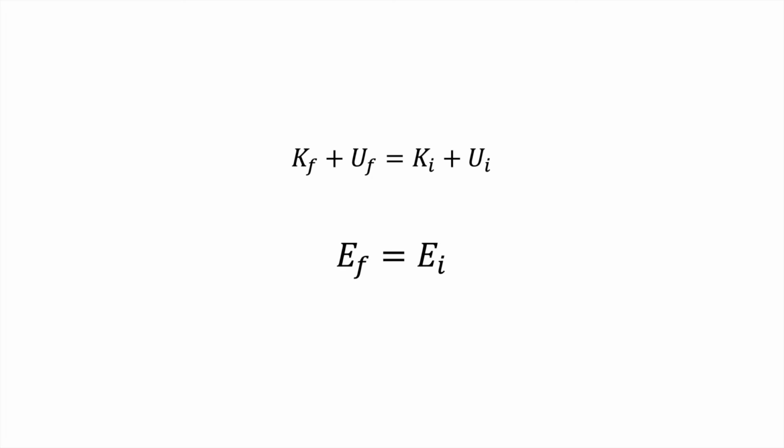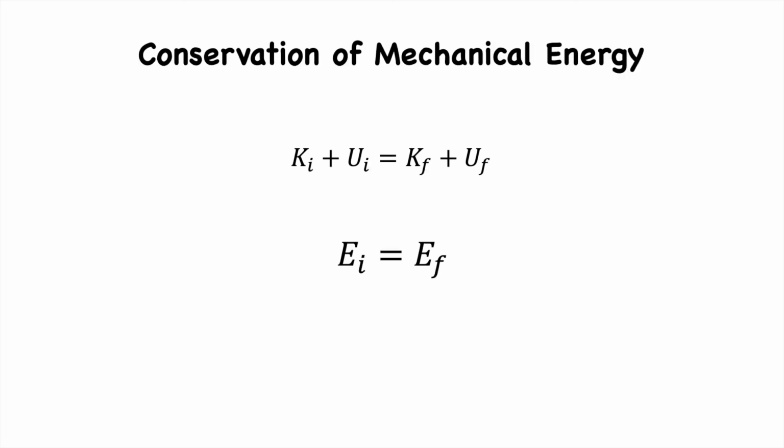This means that the initial mechanical energy of the system is equal to the final mechanical energy. The total mechanical energy of the system is conserved. Remember that this is only true for conservative forces. If there are dissipative forces, such as friction, then part of the initial energy is lost as work done by those forces.